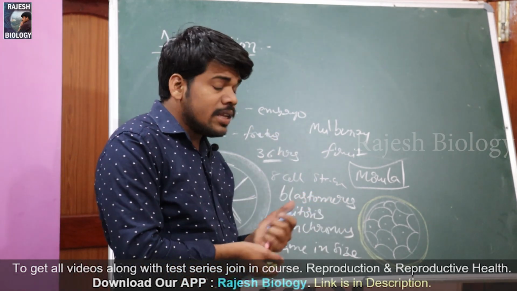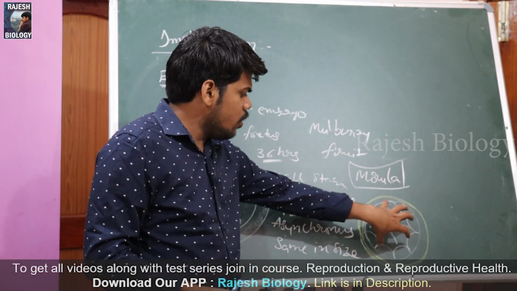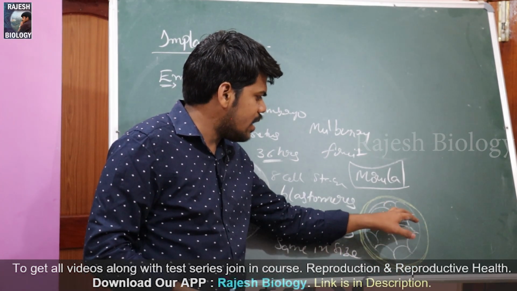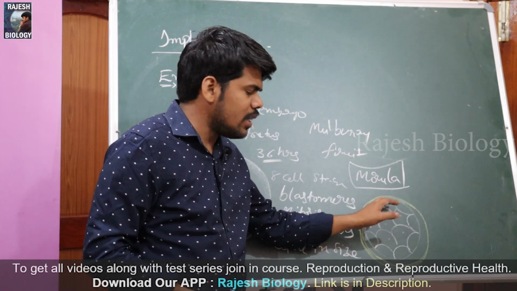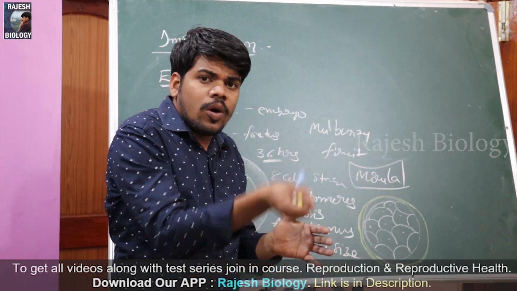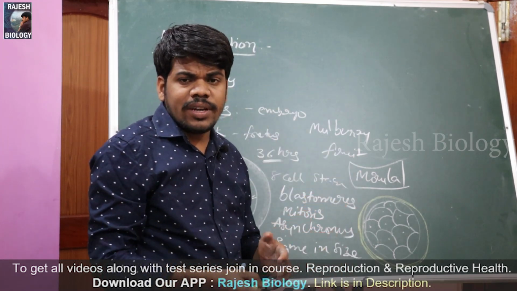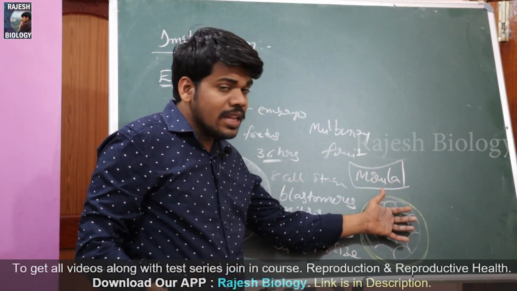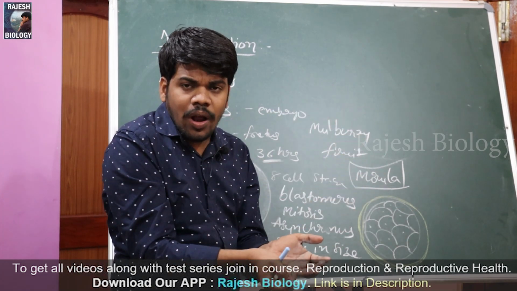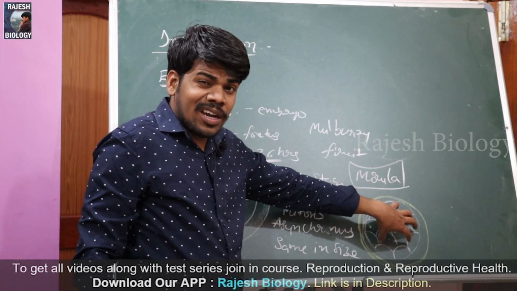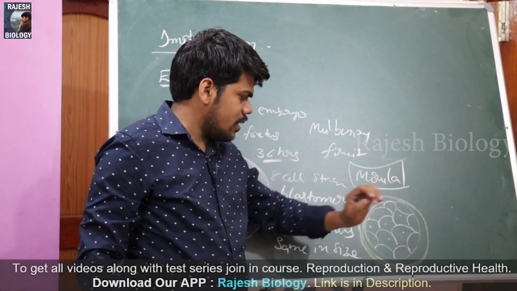Only the zona pellucida is there. Inside, the cells look like this: 1, 2, 3, 4, 5, 6, 7, 8, 9, 10, 11, 12, 13. It is a round shape, right? On the other side there are 14, 15, 16. On this side also 17, 18. Like that we can assume. It is a round football-like structure. In total, 16 to 32 cells are there.